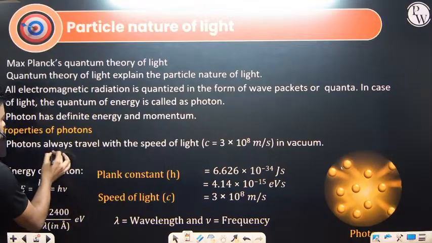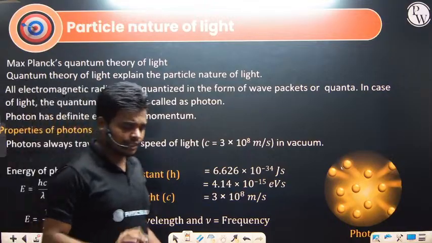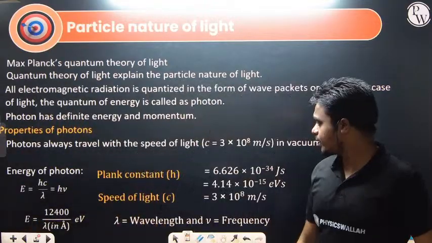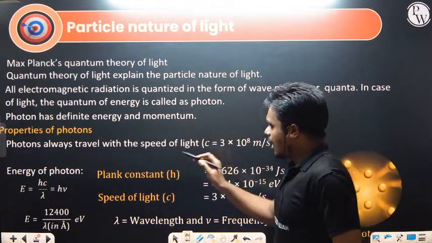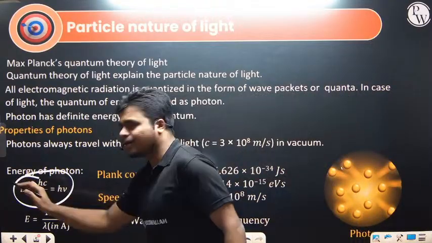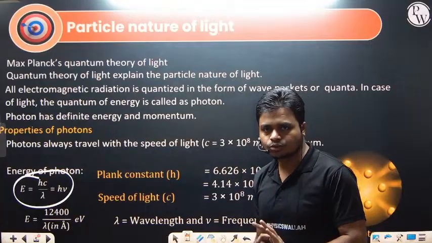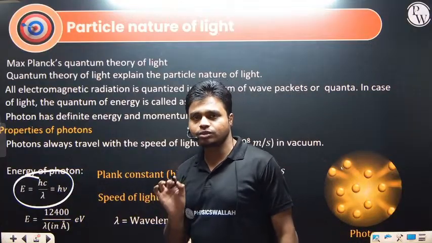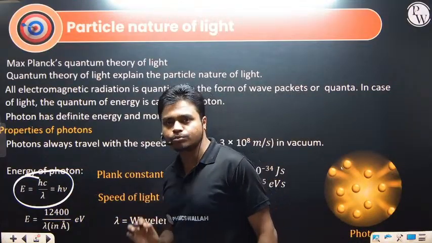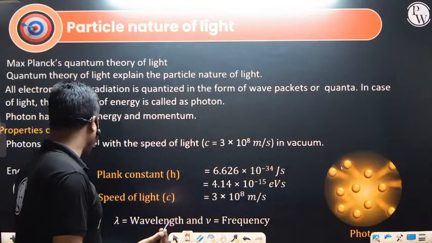And a photon always travels with the speed of light. What is the speed of light? c equals 3 into 10 to the power 8 meter per second. And if you talk about the energy of the photon, that is given by hc by lambda, where h is the Planck constant, c is the speed of light, and lambda is the wavelength of the light. It is also equal to h into nu, where nu is the frequency of the light.